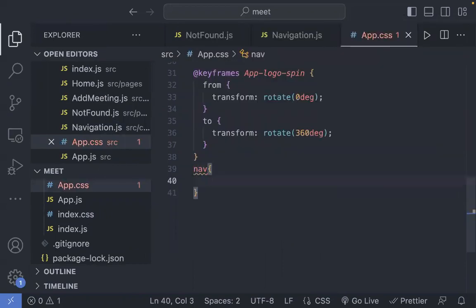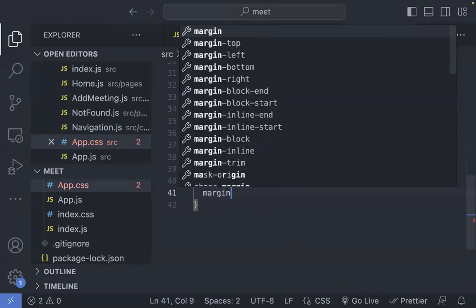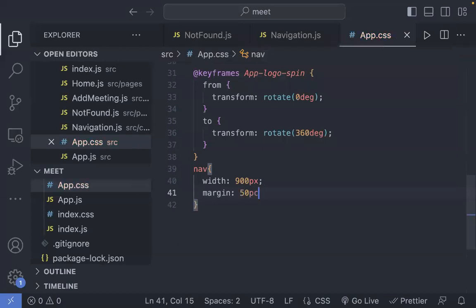We can say that when we have this nav bar, the width is going to be 990 pixels, or we can say 900 pixels. I could say that the margin is going to be 50 pixels and auto, right?